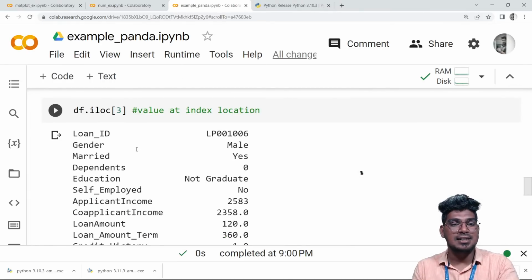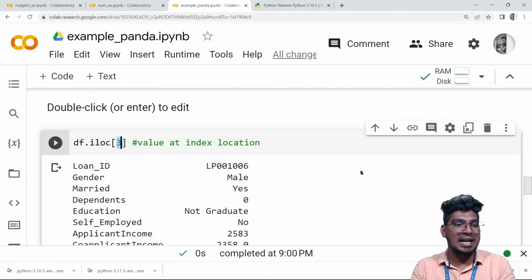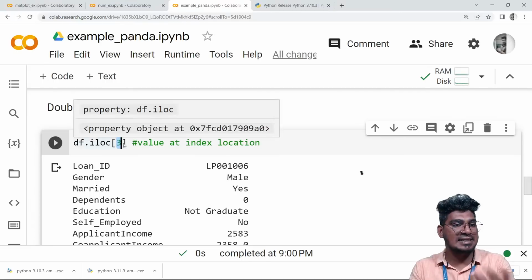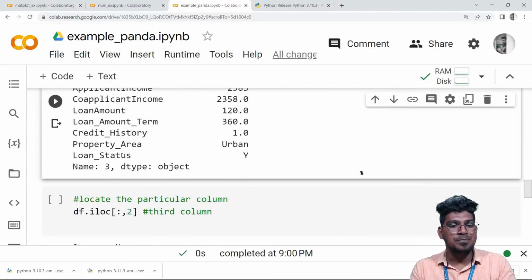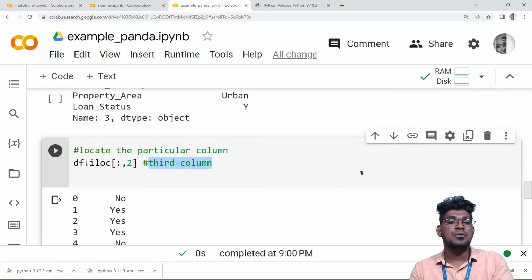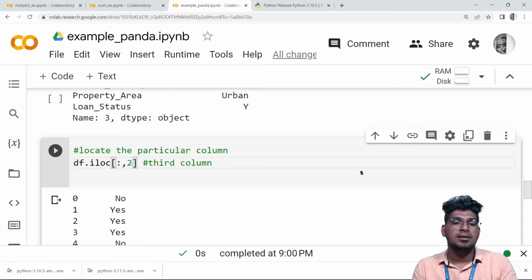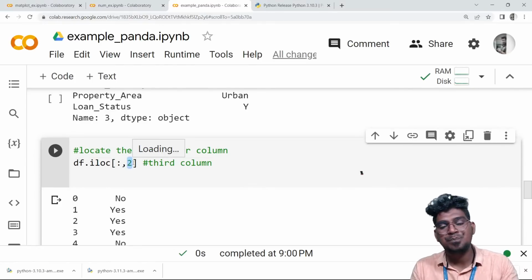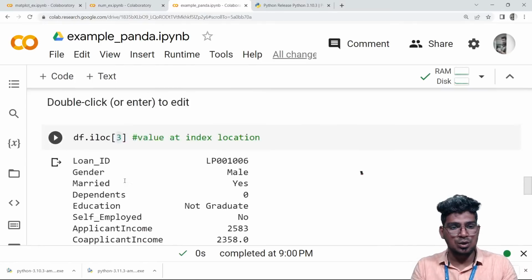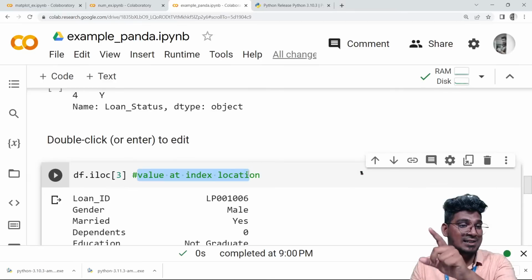And also, this is the way that iloc will help to access the entire rows for the index number you specified, and iloc in this format will also help to access the column. For example, I specified the entire data, then here I specified the number 2. Here you should understand one thing: iloc of 3 will help to display the value at the index location.